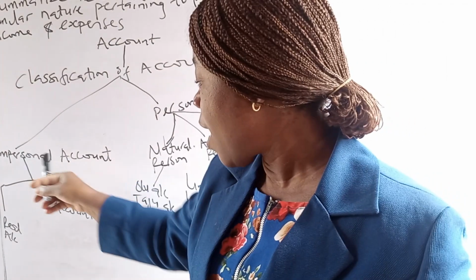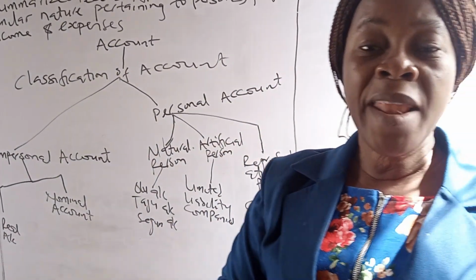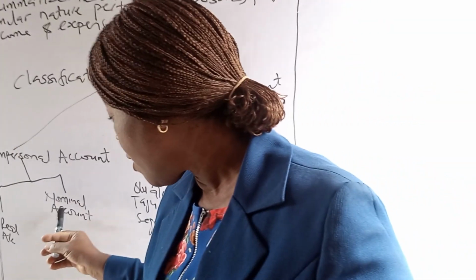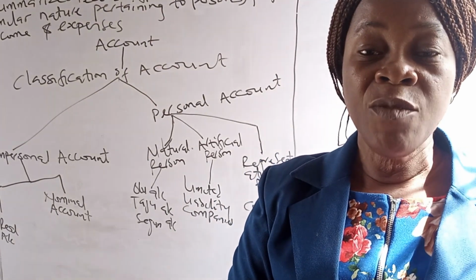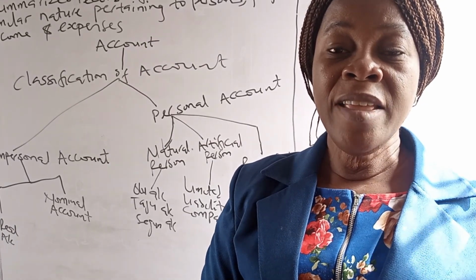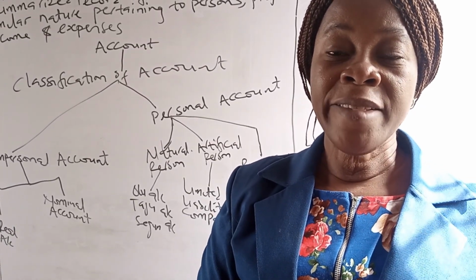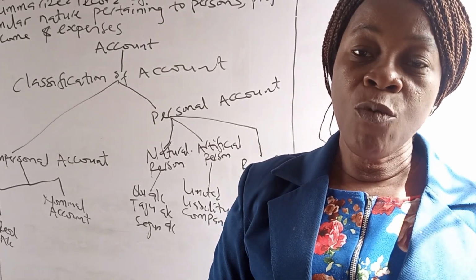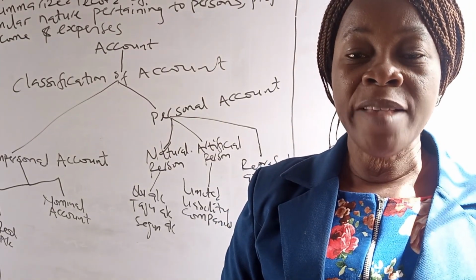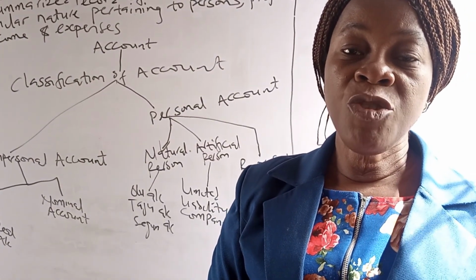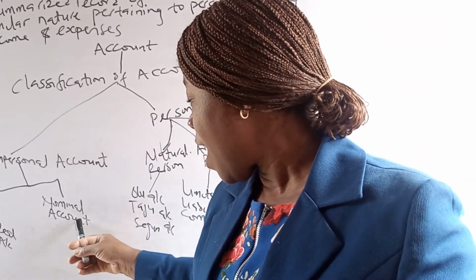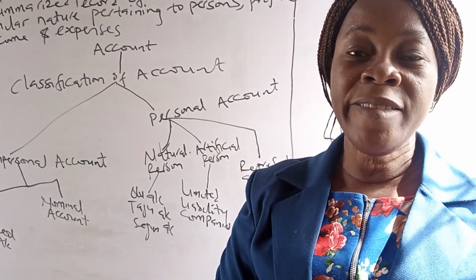In the case of impersonal account, it is an account that does not deal with persons but is further classified into real account and nominal account. Real account is the account of tangible physical assets and intangible assets. Physical assets are motor vehicles, machinery and so on, while intangible assets are patent rights, copyright and trademark. Then nominal account is the account of expenses and revenue.